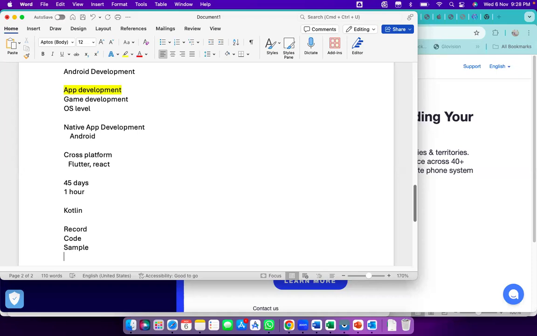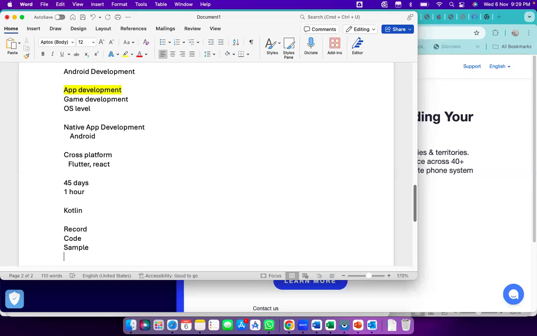After that, if you want job-level support, like resume support, I'll provide that also. Even after the course, my older students keep in touch with me for any questions. Even in my company, all the Android developers are my students. If someone is looking for a job and I have opportunities, I'll update them also. So there is a chance of that too.